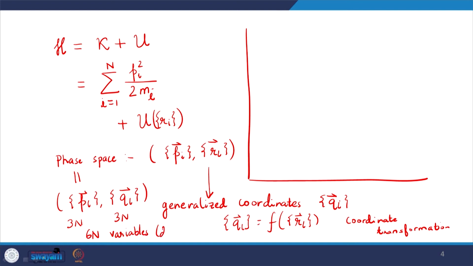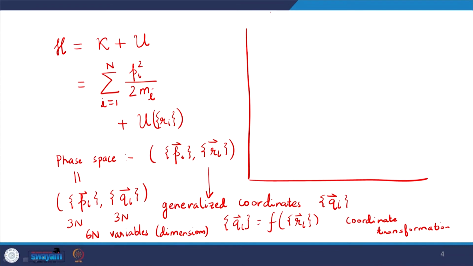We can also call them dimensions, because the Hamiltonian depends on the 6n variables, right. So you may imagine that it is a function of 6n variables, and I want to plot this function. For 1 or 2 variables it is still very intuitive to plot.